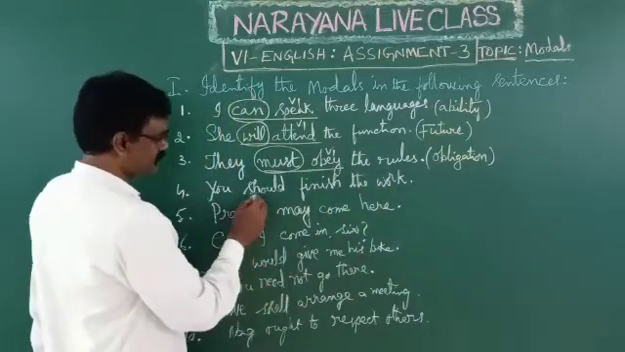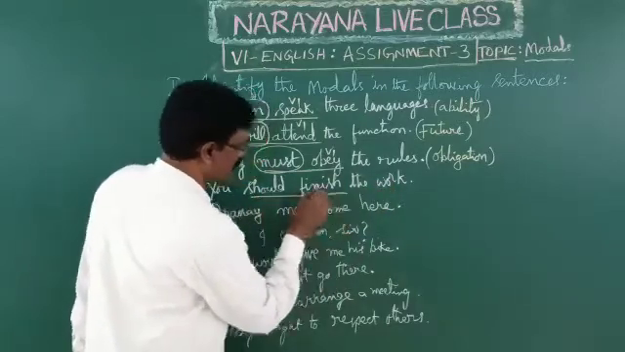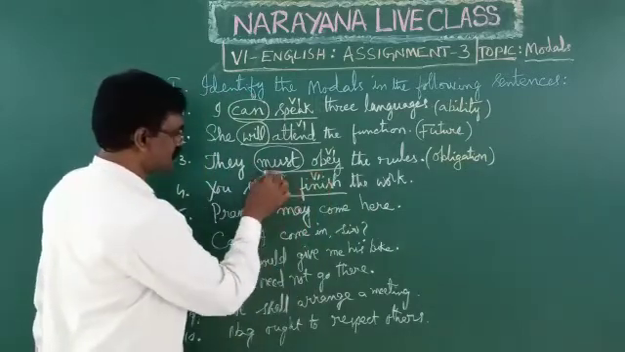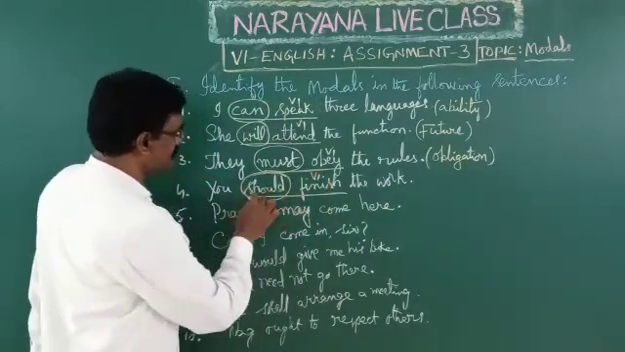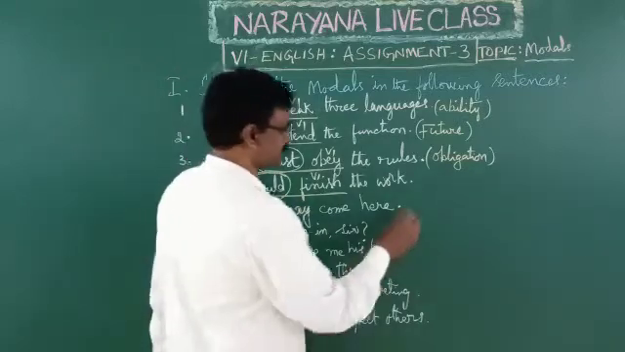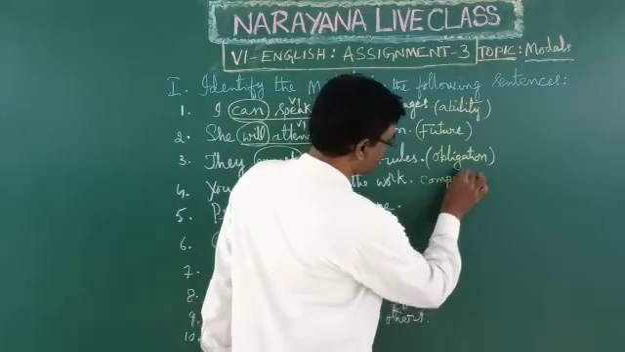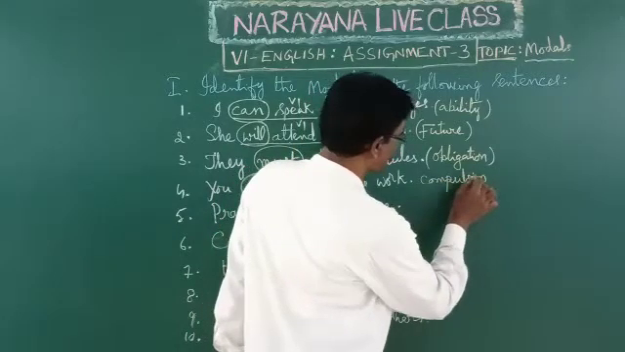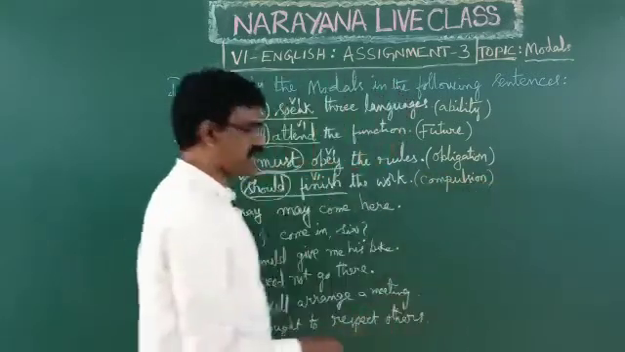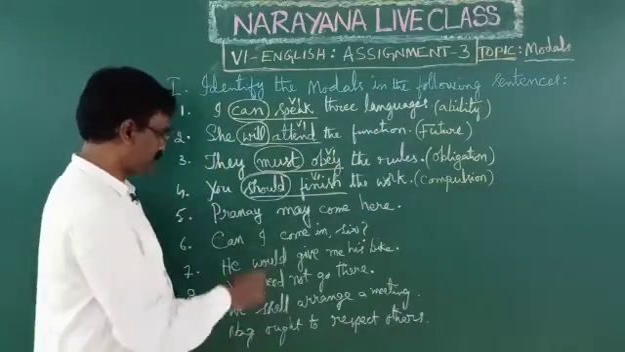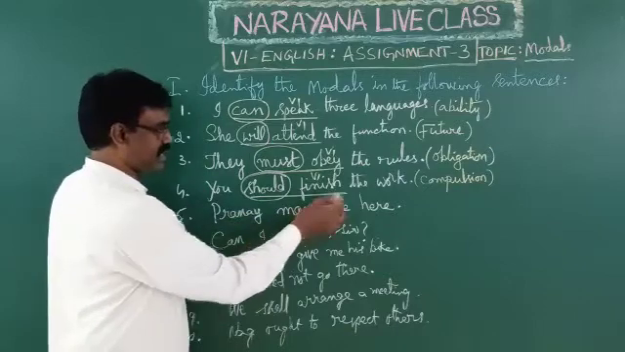Next, you should finish the work. In this one, should finish. So finish is V1, main verb first form, and this should is a modal auxiliary. This should is used to express, in this sentence, compulsion. Compulsion, same, responsibility, right?